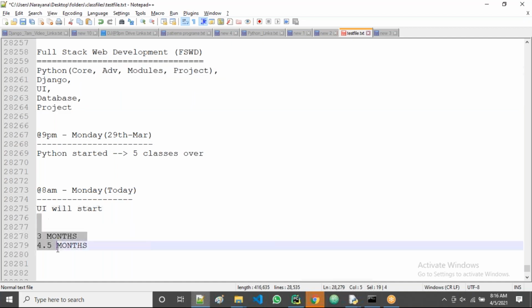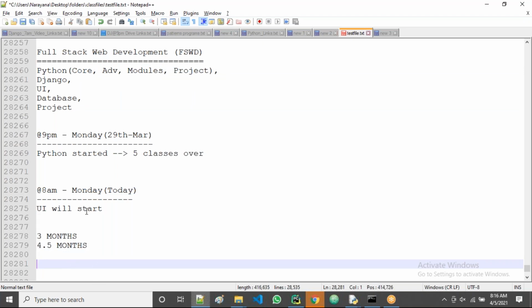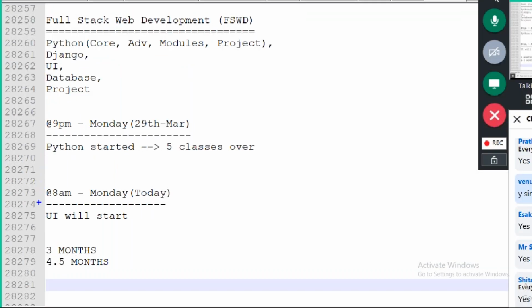Okay, so that's why I hope you are available both morning and evening. That's why, guys, it's better always to attend morning classes and evening classes. Here no dependency is there between the morning UI and the evening Python. In the evening Python, in the morning Django, for example, if I start the Django now, then it makes some problem.